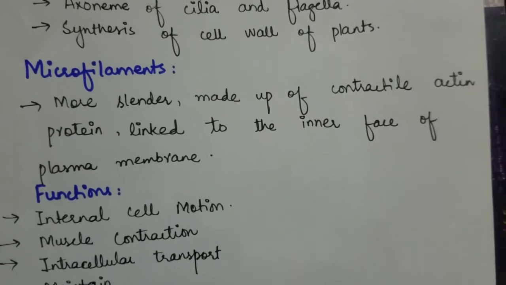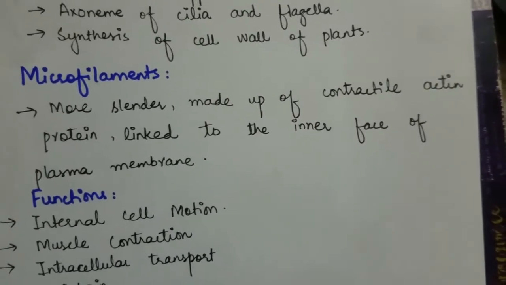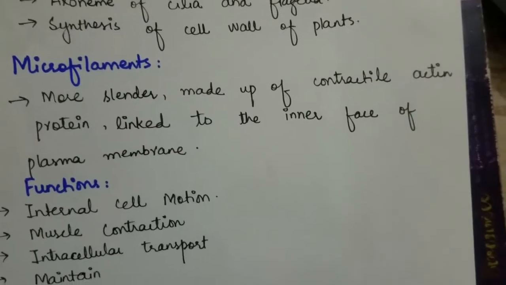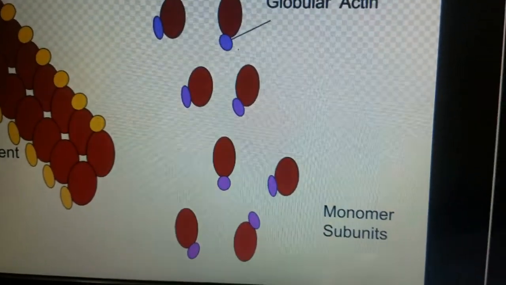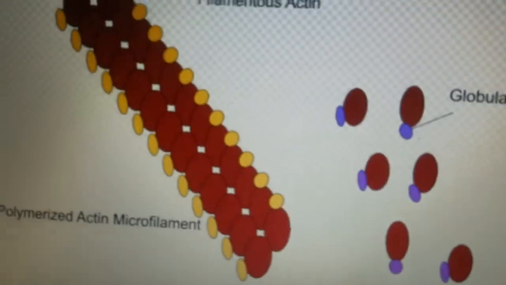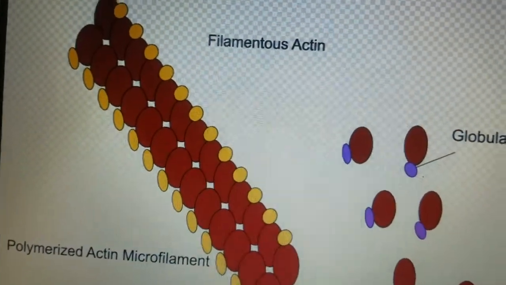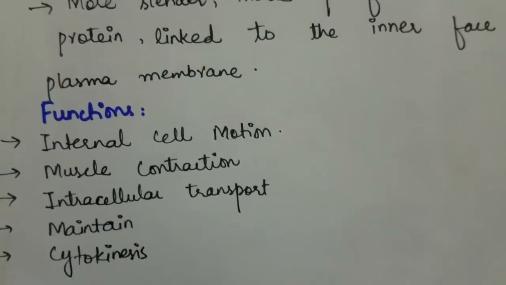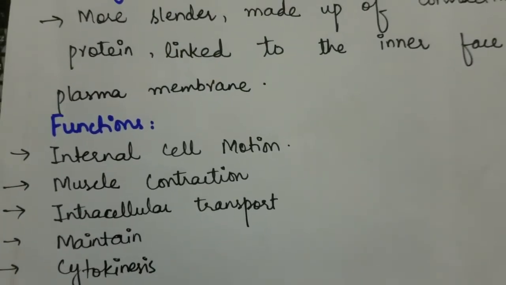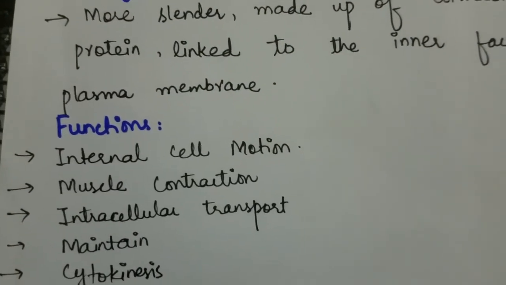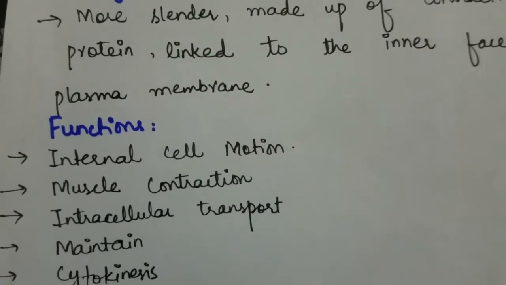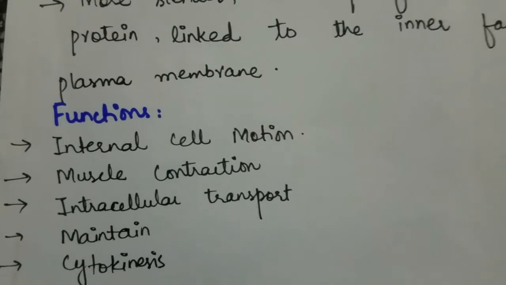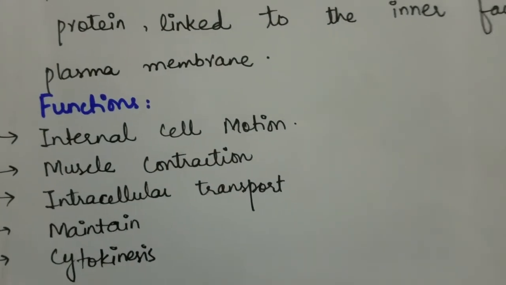Microfilaments are basically more cylindrical than microtubules, and these are made up of contractile actin proteins which are linked to the inner face of the plasma membrane. These are the monomer subunits which form the polymerized actin microfilament, and these are basically globular actin proteins. Some important functions of microfilaments are internal cell movement or motion, which is also called cyclosis, muscle contraction, intracellular transport, maintenance of the cell.